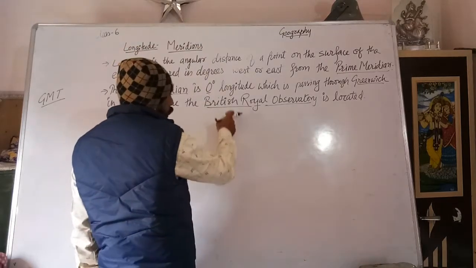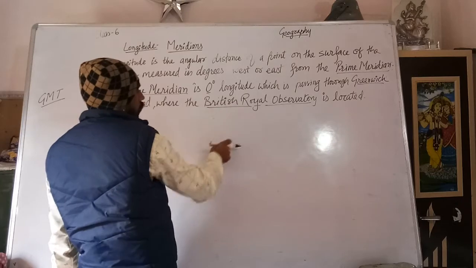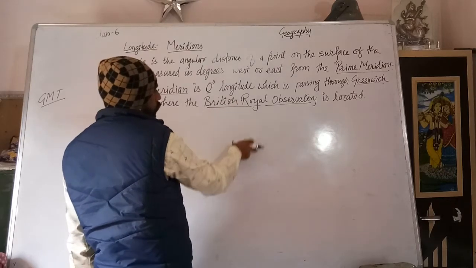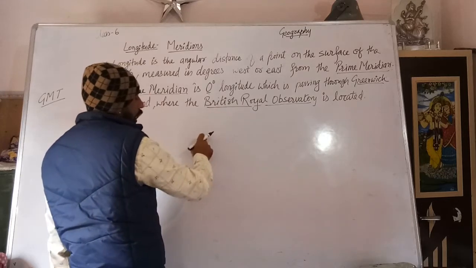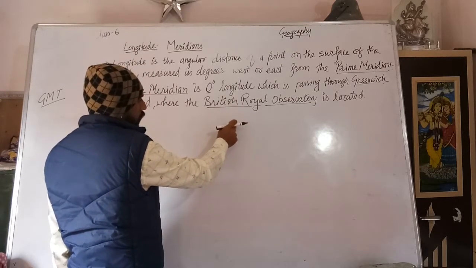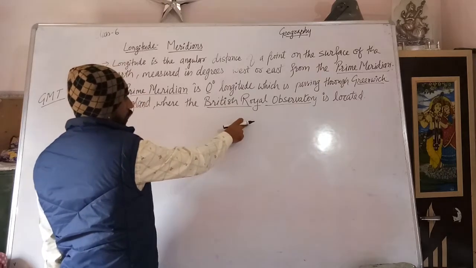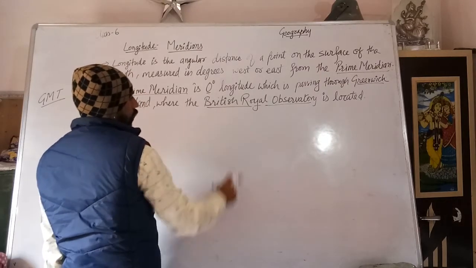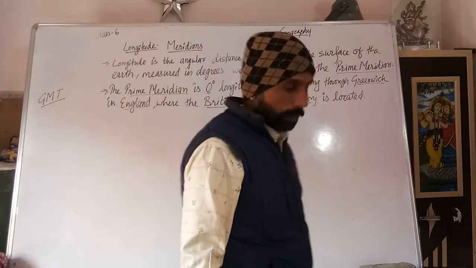This one is horizontal, this one is vertical, and it shows which lines of longitude run through a particular place.